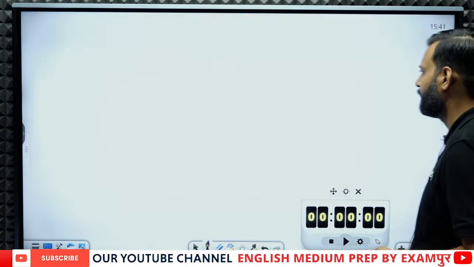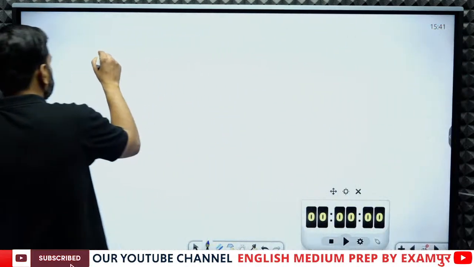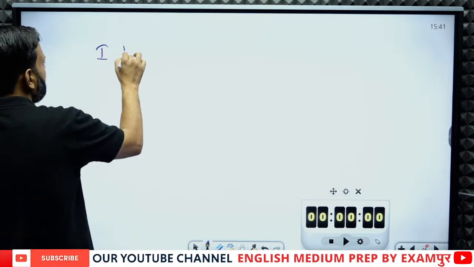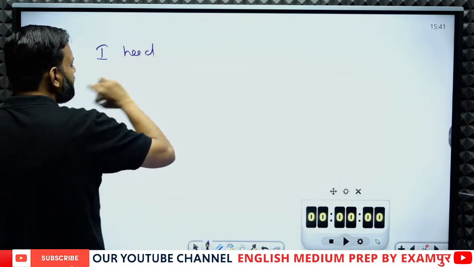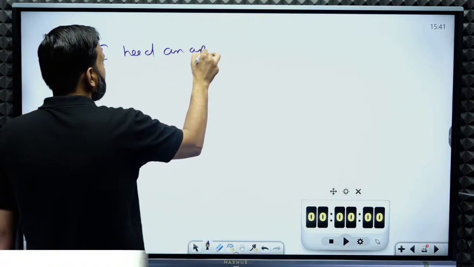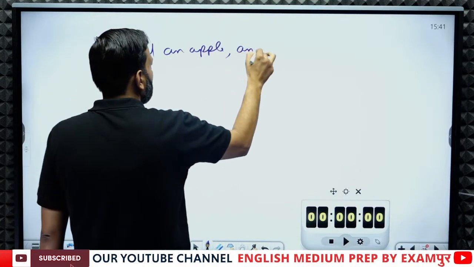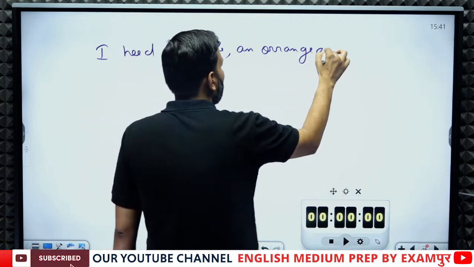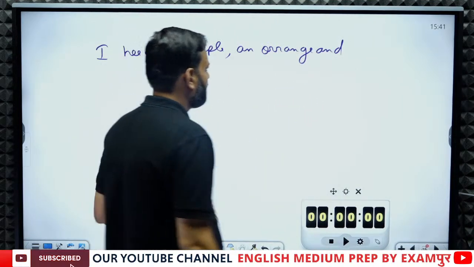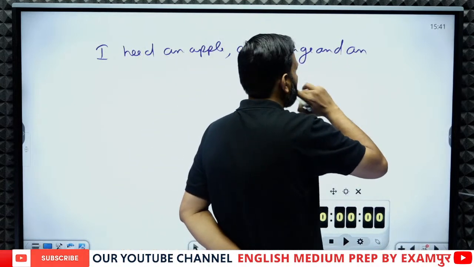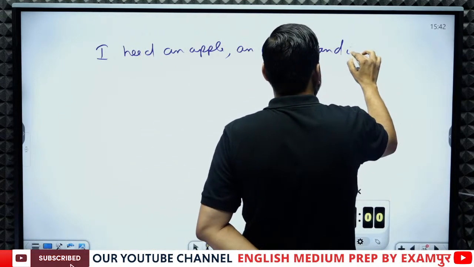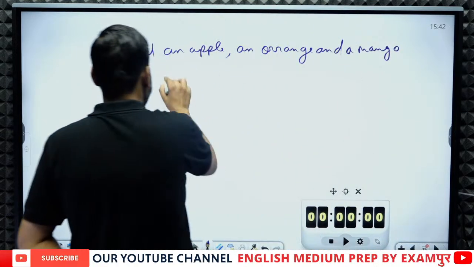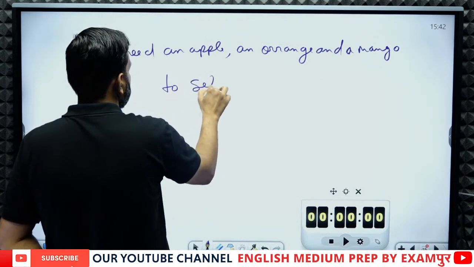Let's see an example. If I write, I need an apple, comma, an orange and a mango to sell.